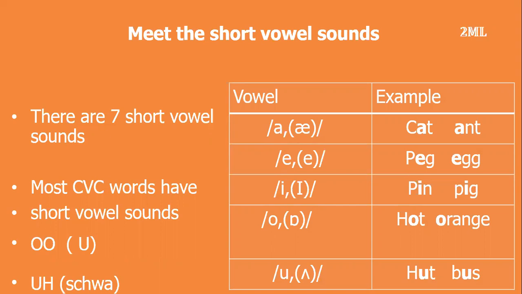Take a look at the table. There are 5 vowel sounds. A, E, I, O, U are the vowel letters. The examples are cat, peg, pin, hot, hut. All these are short vowel sounds.